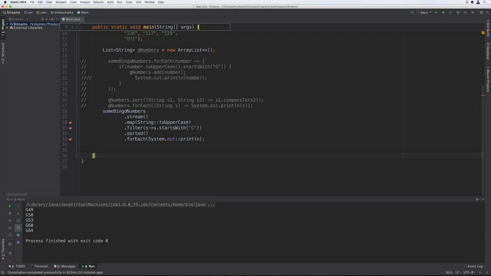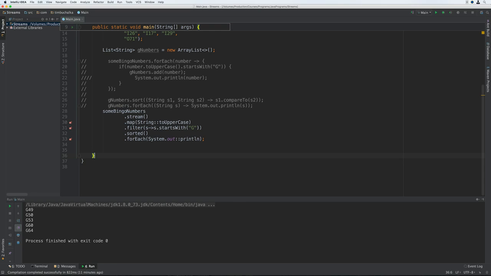Then finally, on line 33, we're printing out the results using the forEach method. But, important note here, this forEach method isn't the same one that we've previously used with the iterable interface. In this case, we're using the forEach method from the stream class. And in fact, all the steps have used methods from the stream class, which if you think about it, should make sense. That's because the object type returned from the stream method is a stream. And therefore, from that point forward, every method we call operates on a stream, namely the stream returned from the previous step.